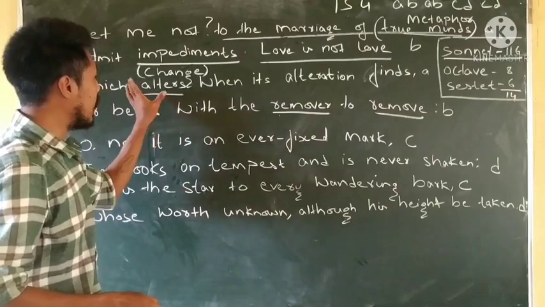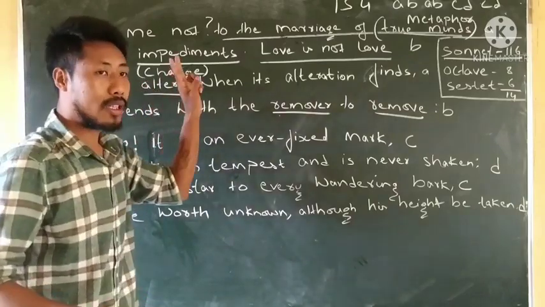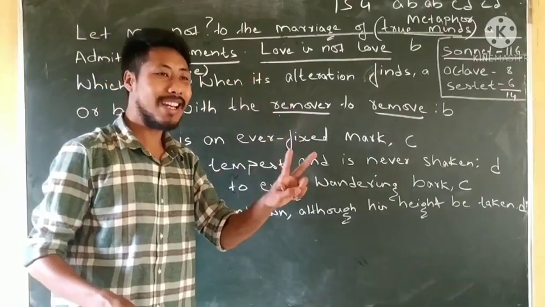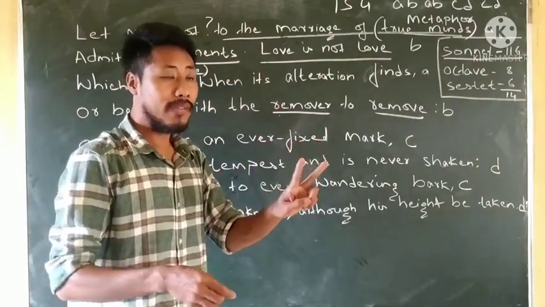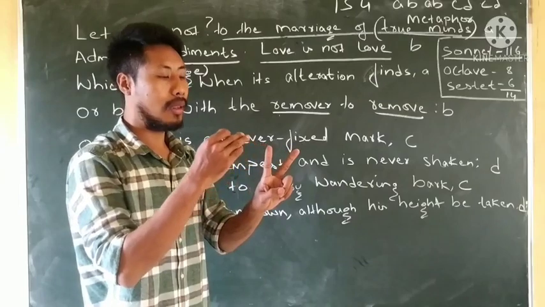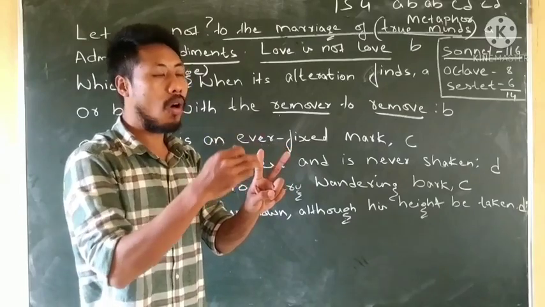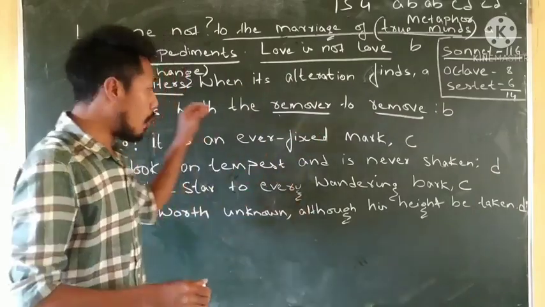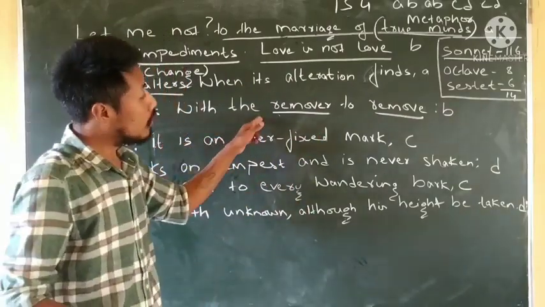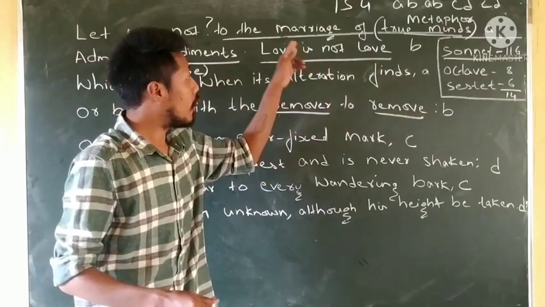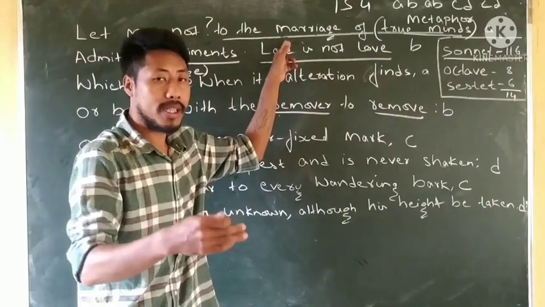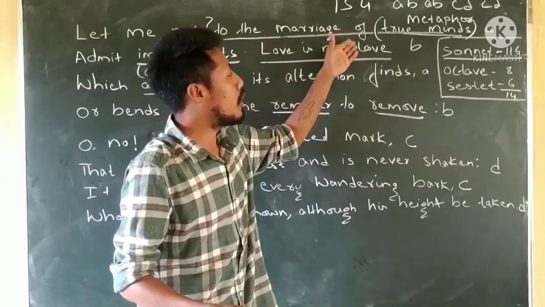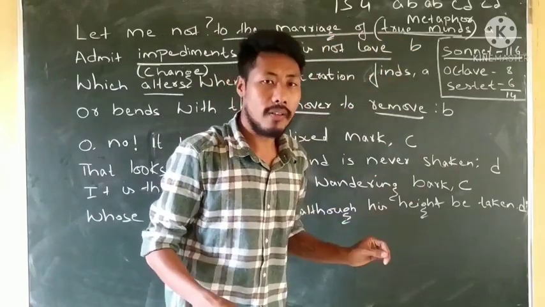If they find there is a problem, for example, the bondage of the two people, or the willingness and acceptance of the two lovers. If there are some changes that take place between any of the two lovers, and if they take the opportunity or bend to remove one another from the bondage and the vows and the promise that they have made to get married and then to be together forever, then it is not love.